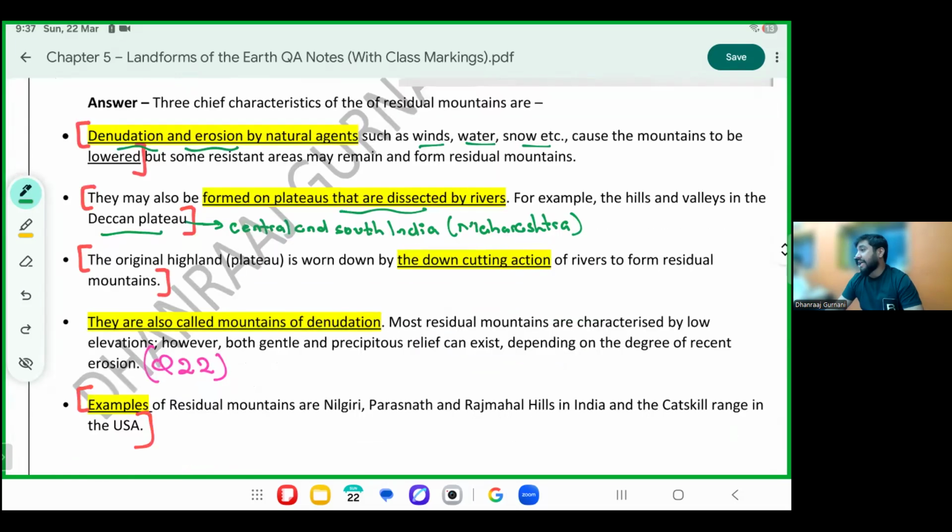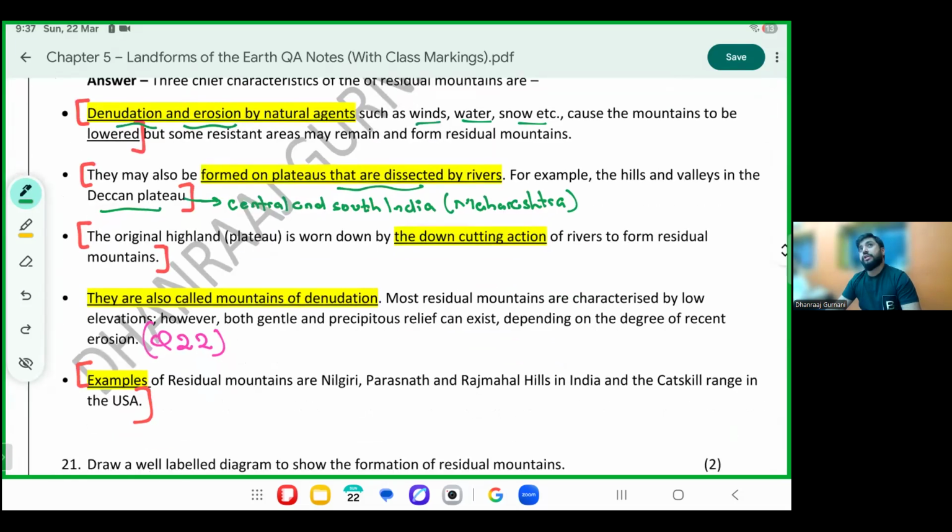The original height is reduced, coming down from the original height. The height has come down, right? This process of the original height coming down is called down cutting. Down cutting.